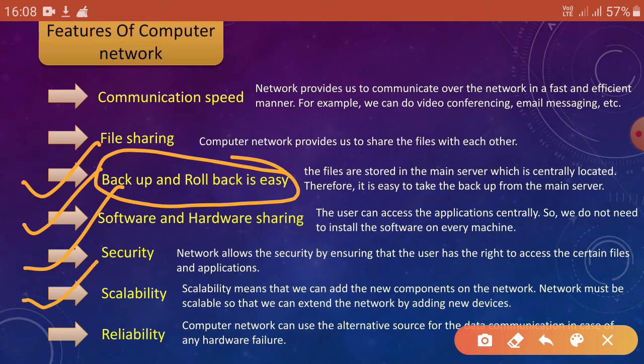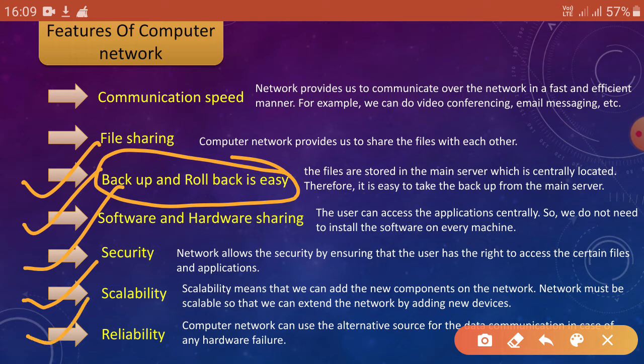Then scalability means that we can add new components on the network. The network must be scalable so that we can extend it by adding new devices. So whenever we need to extend our network, we can extend it with a new component, that is scalability.